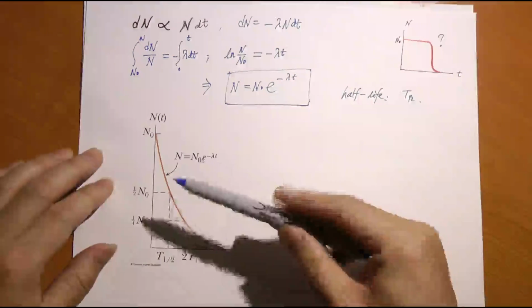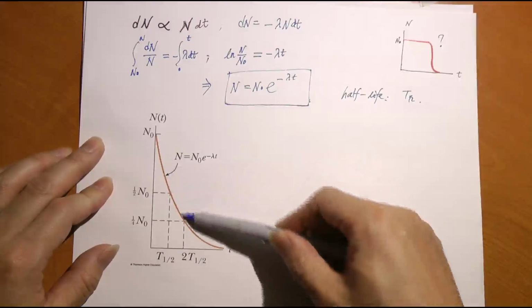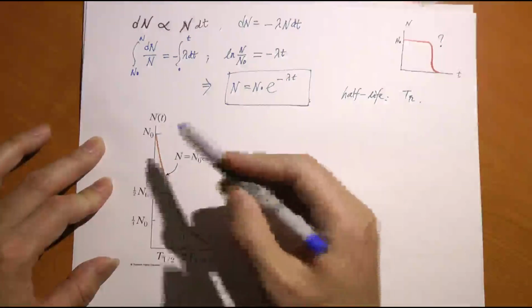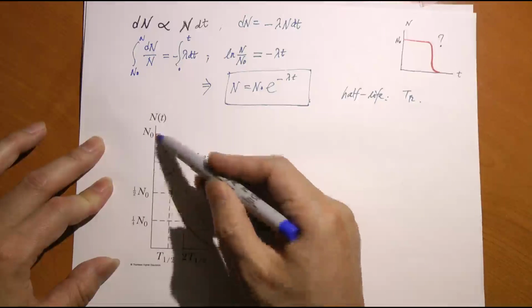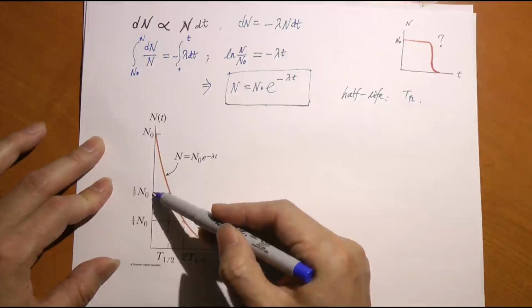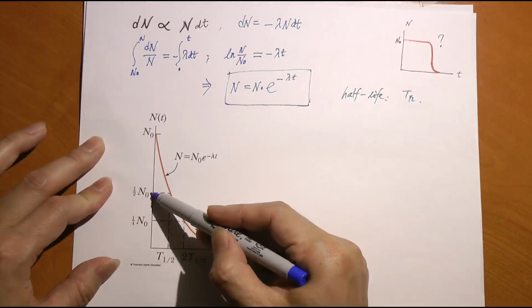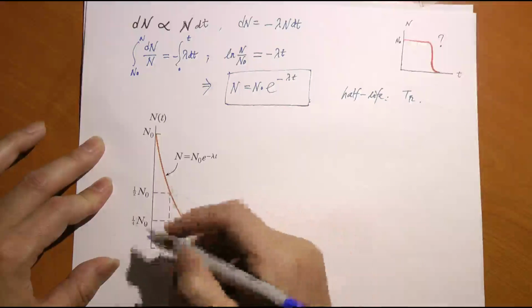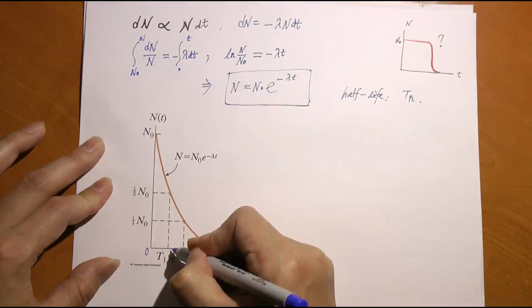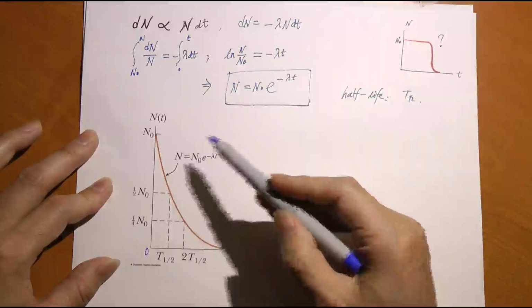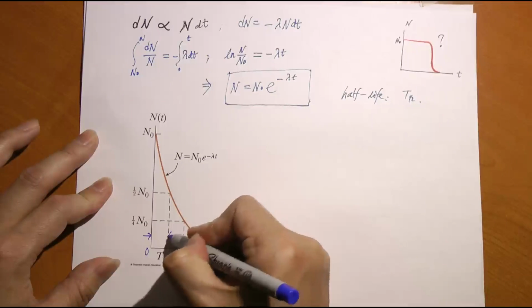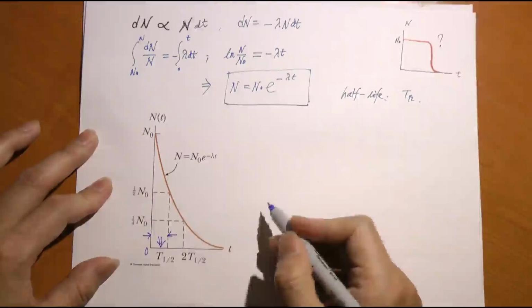This n, as a function of time, is a curve like that, right? If I plot this curve, I start with n naught, then I find half of that n naught. So this is a billion, this is half a billion, right? So I found half a billion here. I draw a line parallel to the t-axis, and I find the corresponding time. That is the time it takes, going from 0 to here. That's the time it takes for the sample to drop from n naught to half of n naught. By definition, this is T1 half. Okay, that's T1 half.